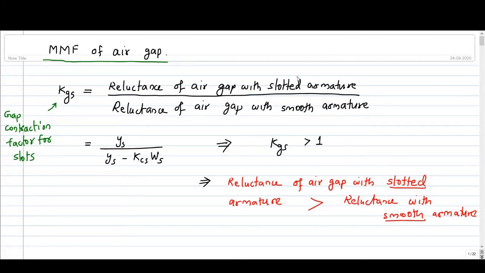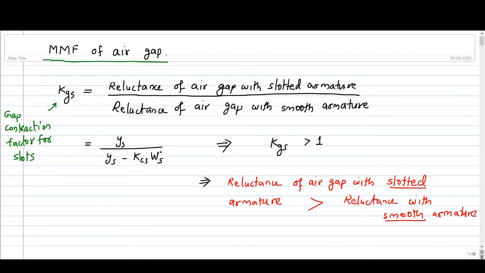Welcome to this video. We will continue our discussion on the MMF of air gap. In the previous video, we defined a parameter known as gap contraction factor for slots. It is the ratio of reluctance of air gap with the slotted armature to reluctance of air gap with the smooth armature. And we have derived the expression for kgs, and it is ys by ys minus kcs into ws.